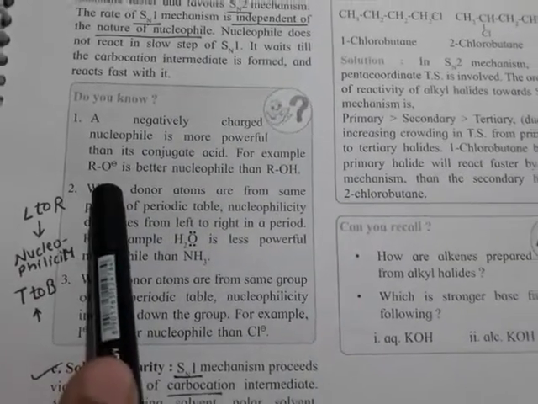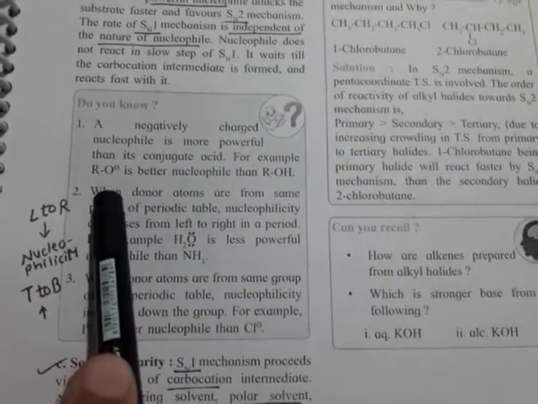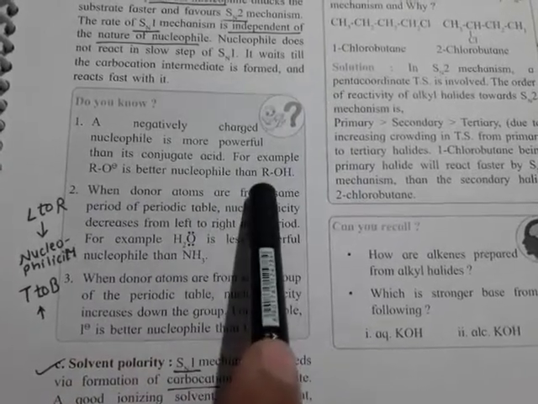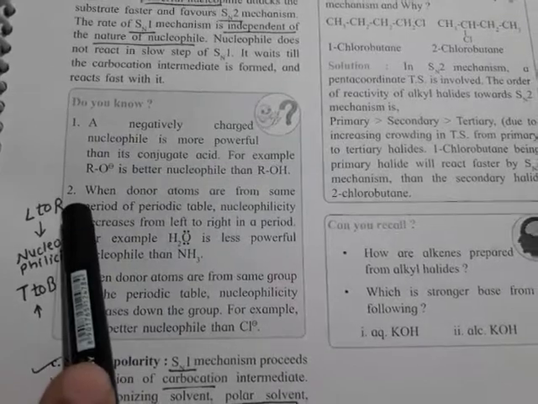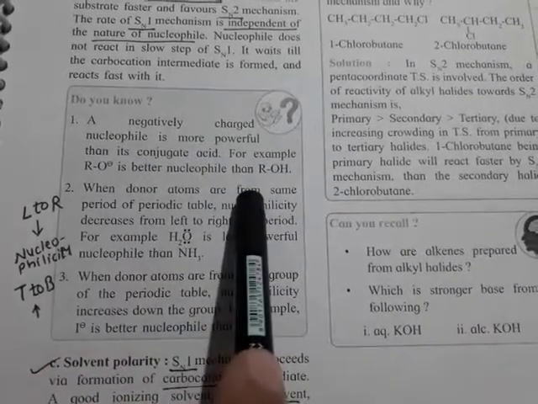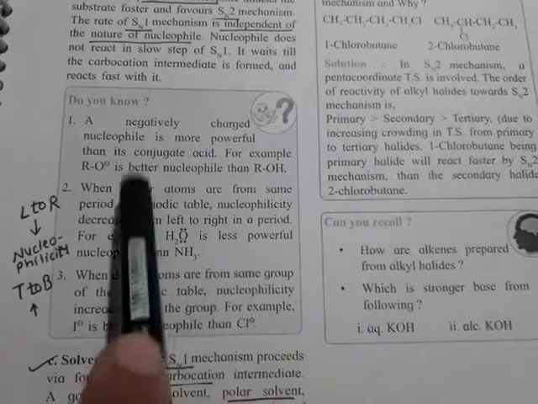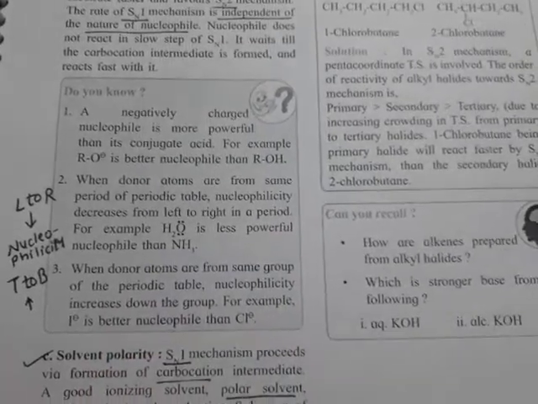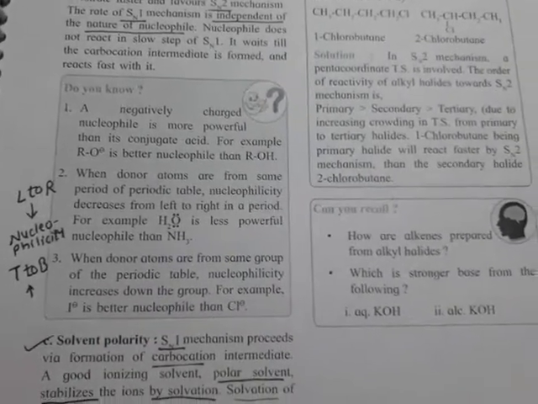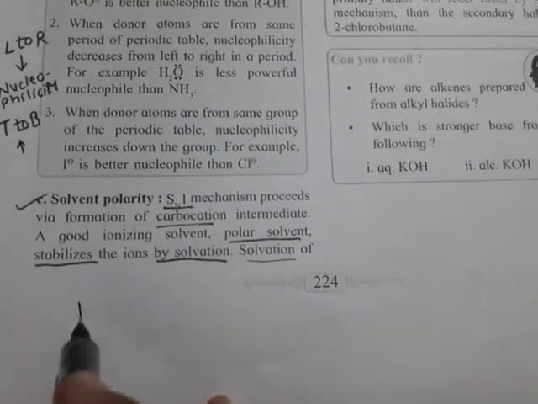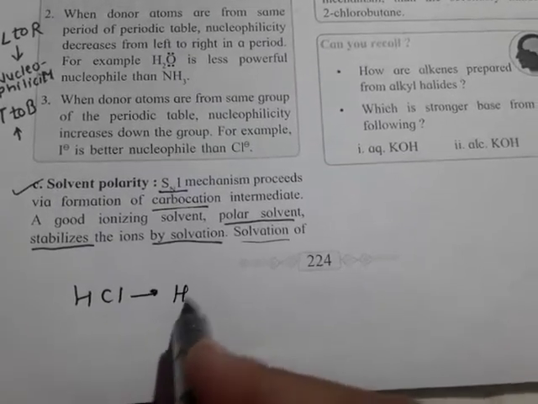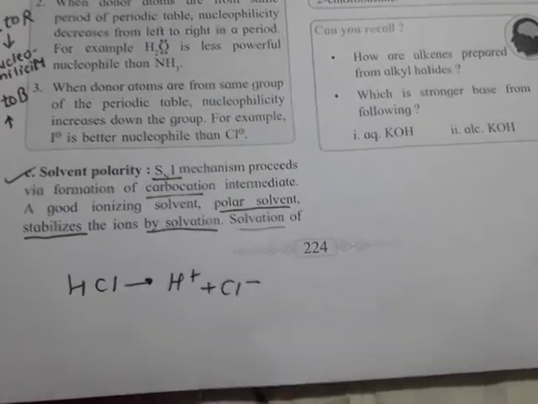What I want to say, is this clear? A base has a conjugate acid and an acid has a conjugate base, and the difference between these two is just a single proton. One simple example, listen carefully. Suppose we have HCl. HCl dissociates to give H plus and Cl minus.